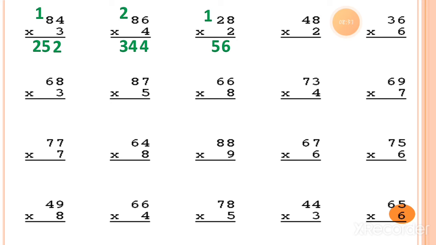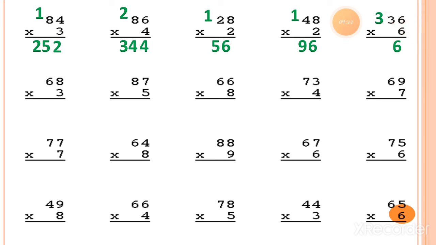Now the next sum, here is 2 8s. So again 2 8s is equal to 16. So you can write down 6 under the ones column and 1 will move as a carry forwarded number. Now 2 4s is equal to 8 plus 1 is equal to 9. So for this sum, the answer we are getting is 96. Now the next one, 6 6s. What is 6 6s? 6 6s 36. So from the 36, I am writing number 6 under the ones column and 3 will move as a carry forwarded number.